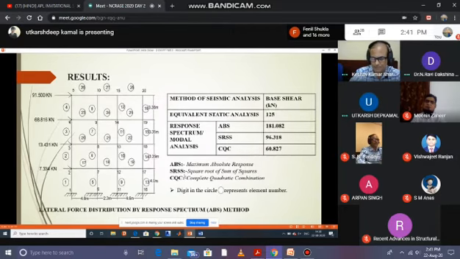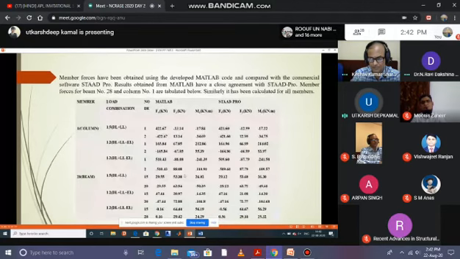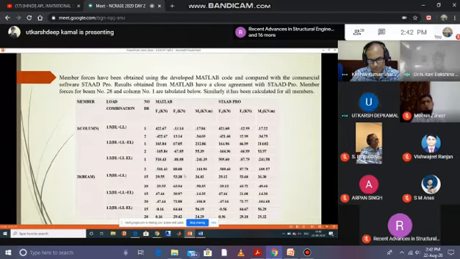Now come to results. We see base shear from equivalent static analysis coming as 125 kilonewton, and by maximum absolute response 181.082 by square root sum of squares and complete quadratic combination. After that, lateral load distribution is given as per the ABS method, whose base shear is maximum. Member forces are calculated using MATLAB, and results are validated by STAAD.Pro. Results are coming in close agreement. Here we have shown column 1 and beam number 28.